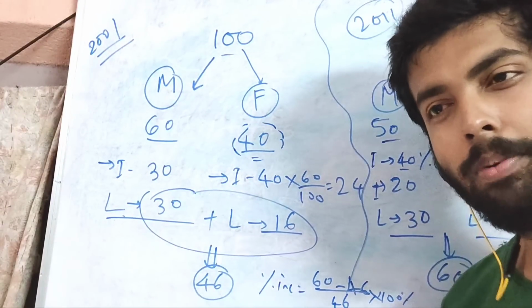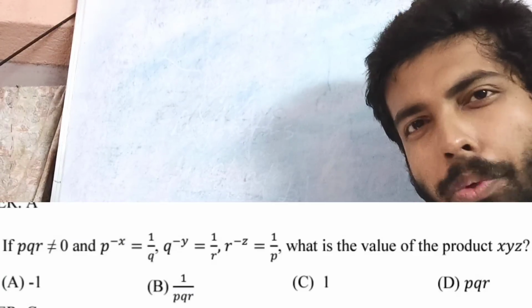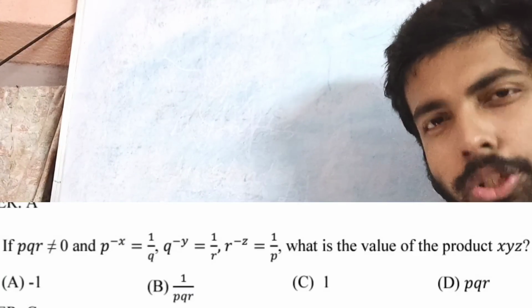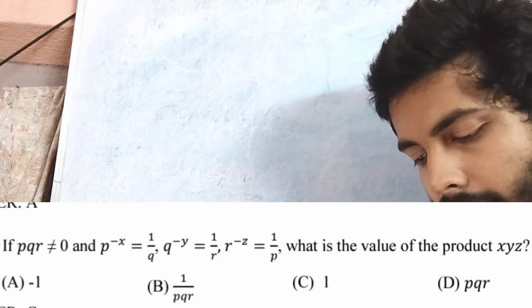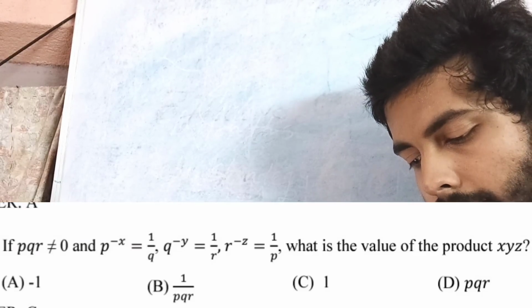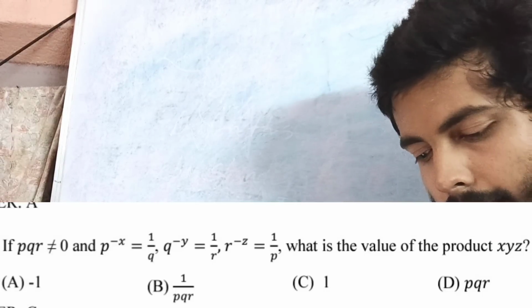This is also a problem based on quantitative aptitude. Let's read the question, which you can see on the screen. If PQR is not equal to 0 and P to the power something, and these are given, what is the value of the product XYZ? Four options are given, so let's find out the value.